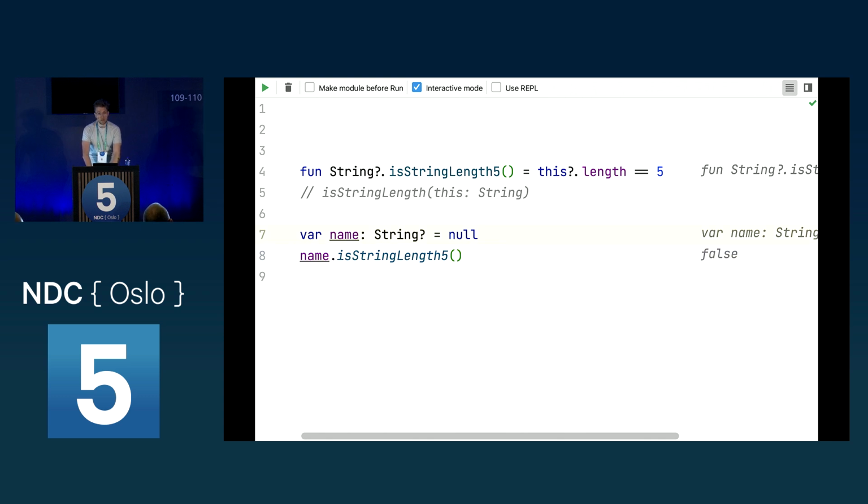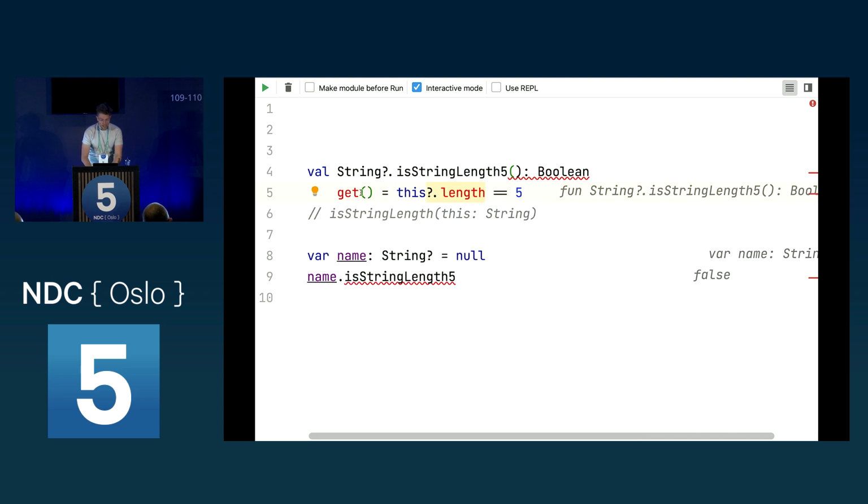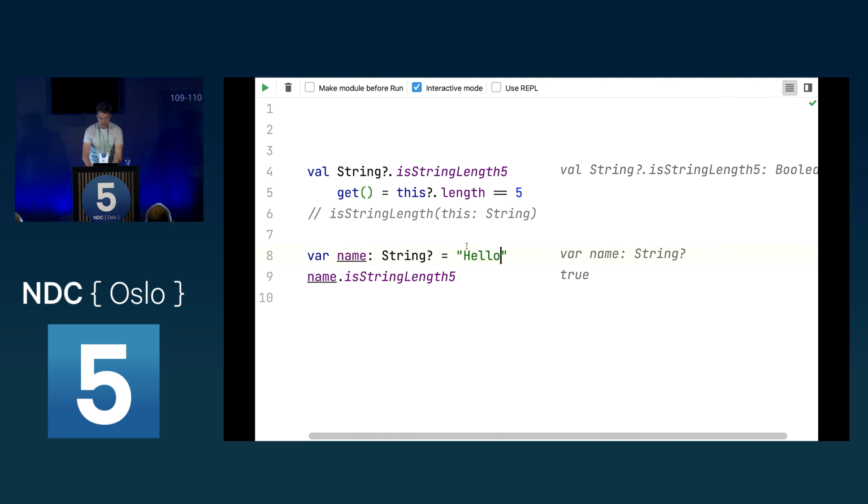What we could also do is create extension properties. So we have this name here, and we say we want to create the property like this. This is not a function anymore, but a property. We say this is of type Boolean, and we have a get here, and by using get, we get back if this is length 5. As we can see here, this returns false, of course. If I add hello here, then this returns true.